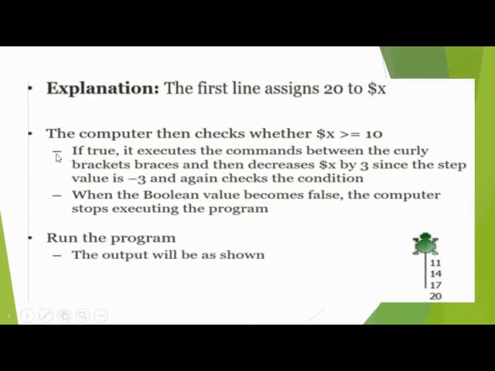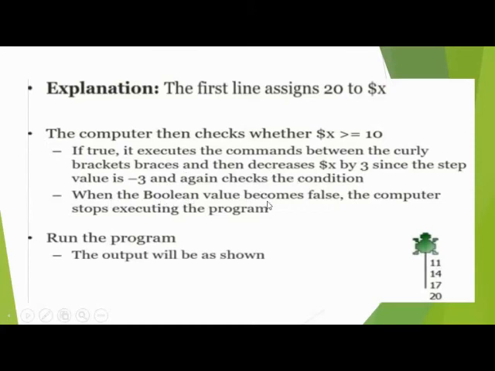So if true, it executes the command between the curly brackets and then decreases the variable by 3, since the step value is minus 3, and again checks the condition, and it is repeated till the condition is not followed.